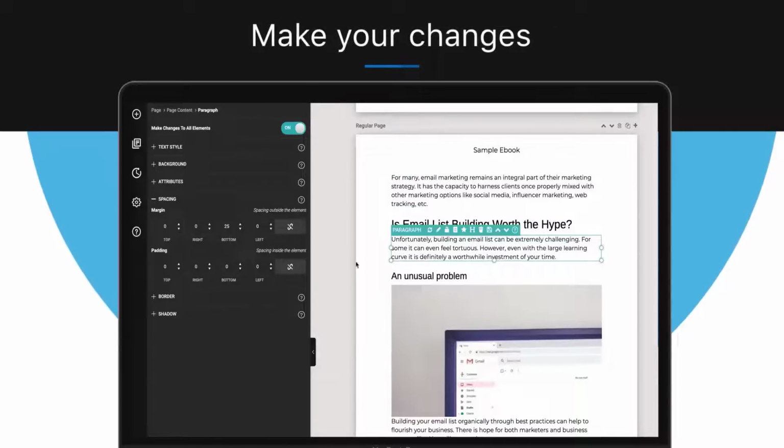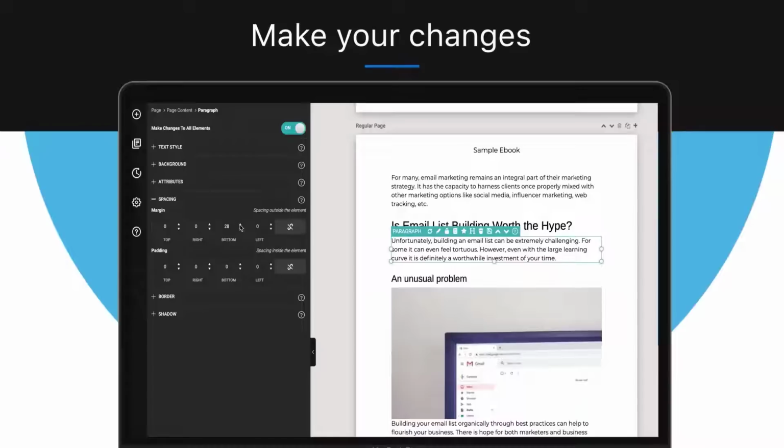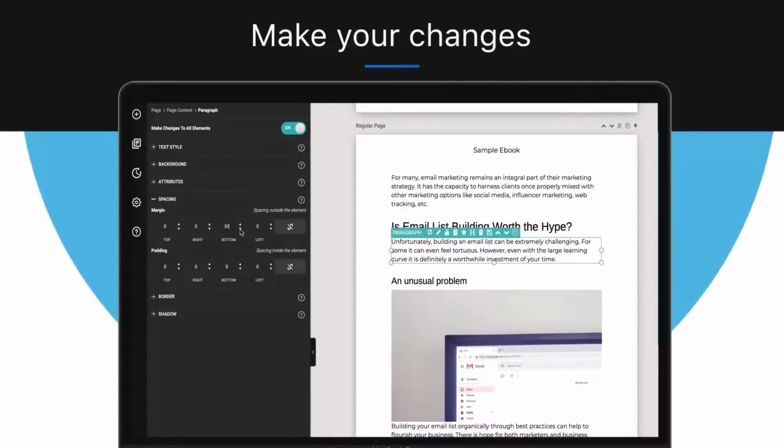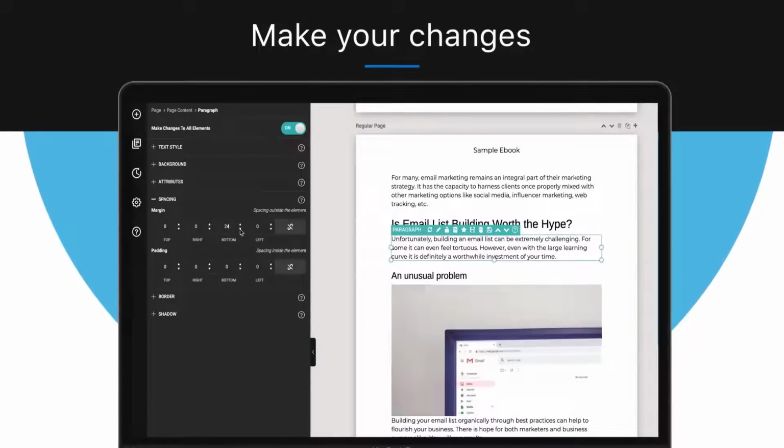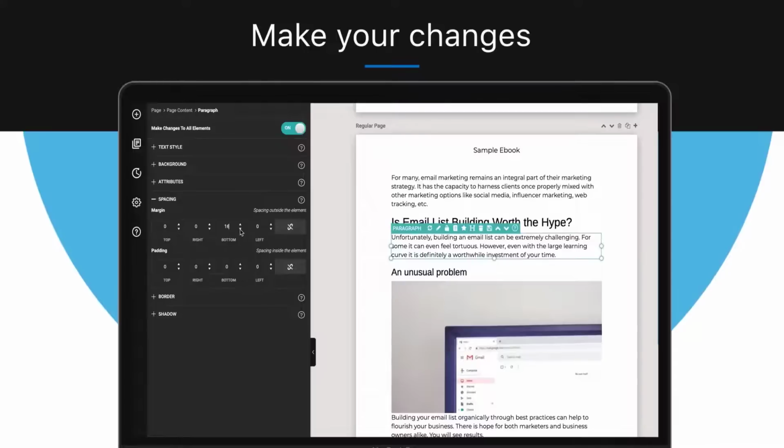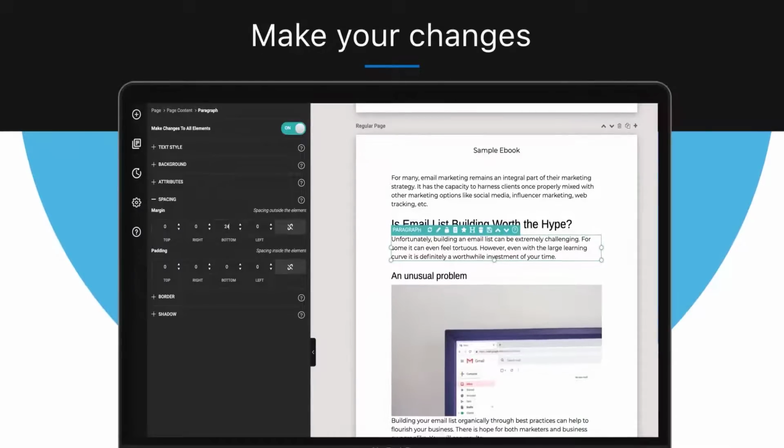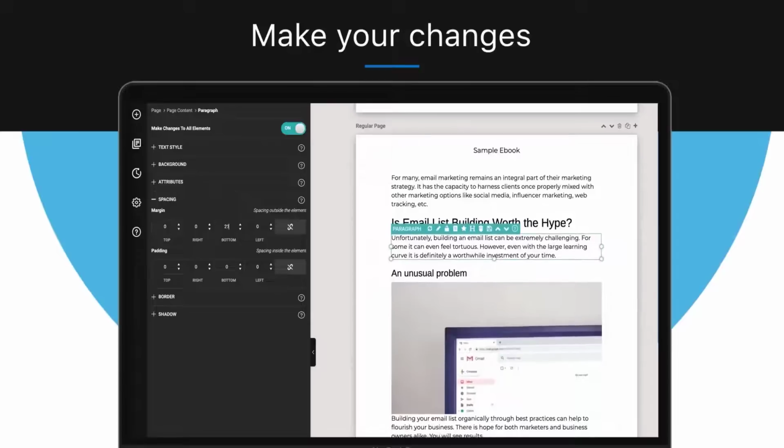And so to do that, I go to the bottom margin, and I can simply click the up or down icons here to increase or decrease the spacing in between the paragraphs, and that will adjust it for the whole project. So if I'm having trouble squeezing a whole document onto a limited number of pages, then I can just decrease or increase the paragraph spacing so that I can just get it onto the pages that I want to.